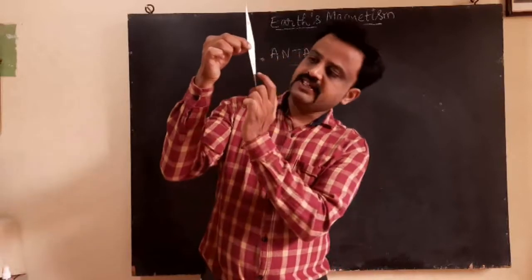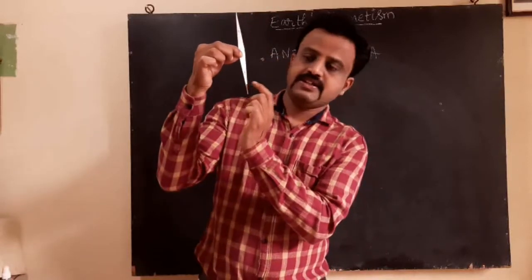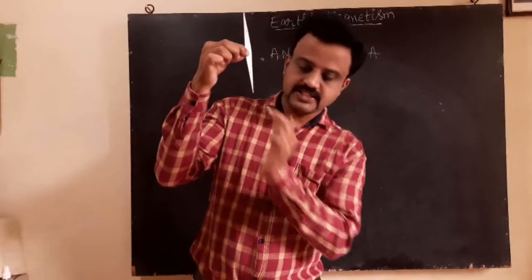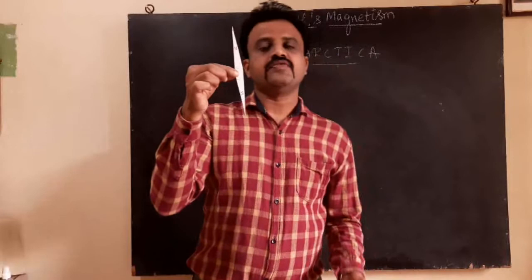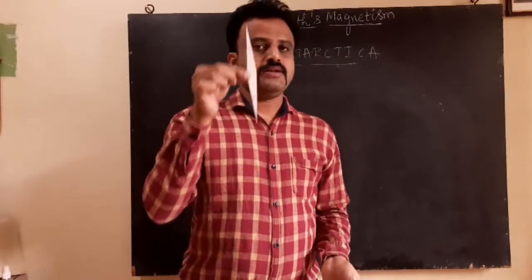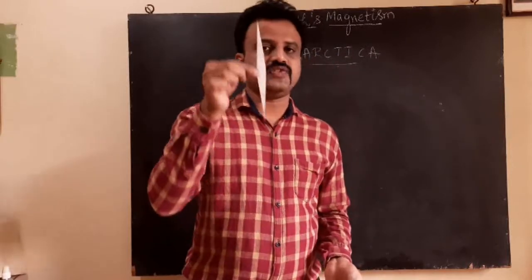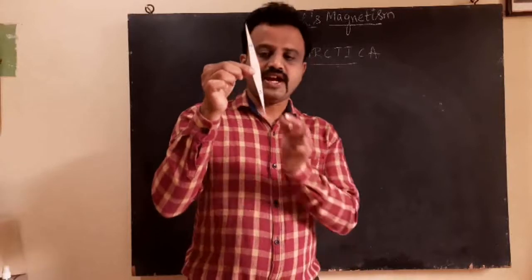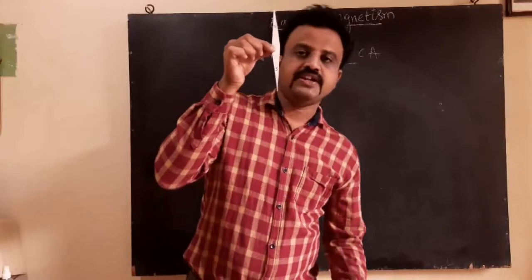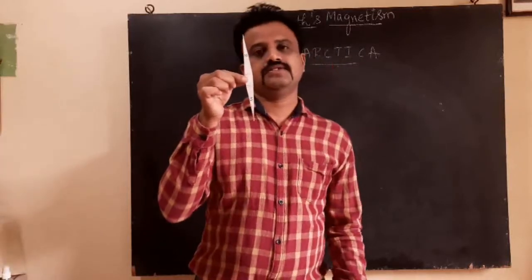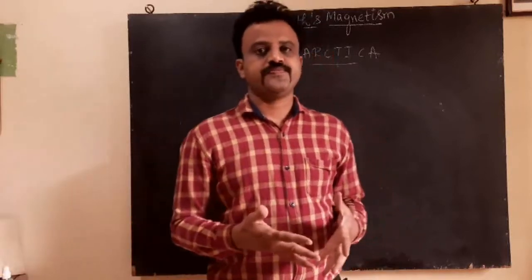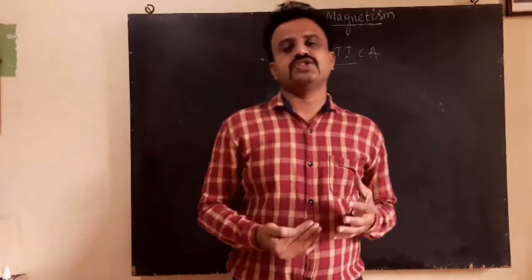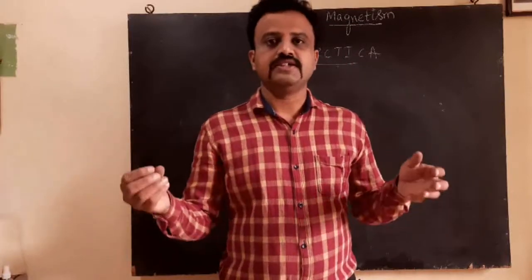And this end is called the south pole because it is the south seeking pole. As a result, when you are in Antarctica, the magnetic needle will be standing vertical, and the south pole will be down towards the Earth. I hope you have understood the concept of the standing position of the magnetic needle.